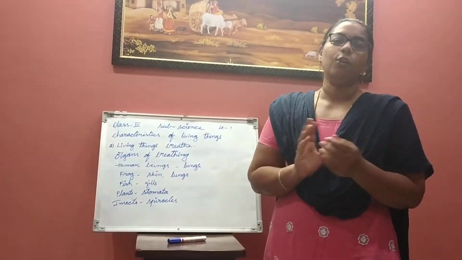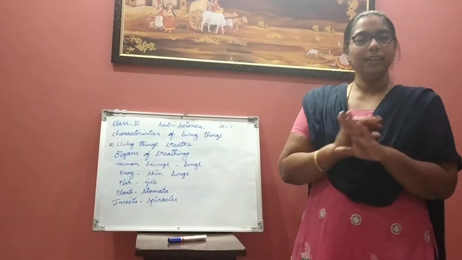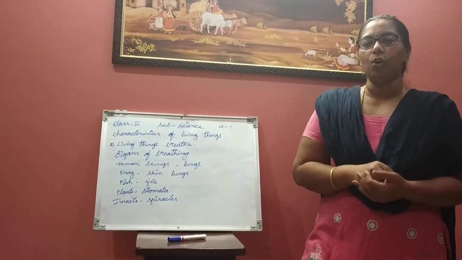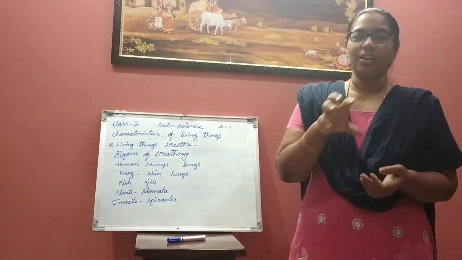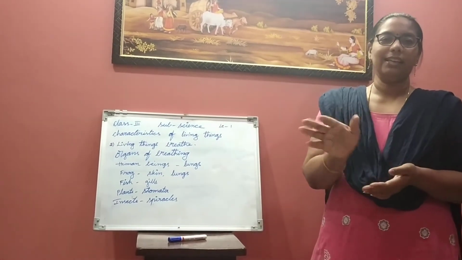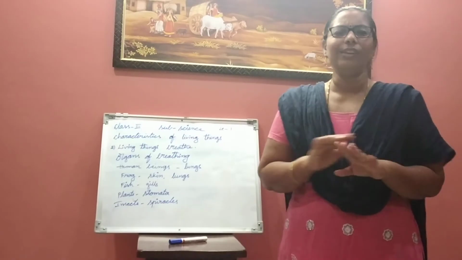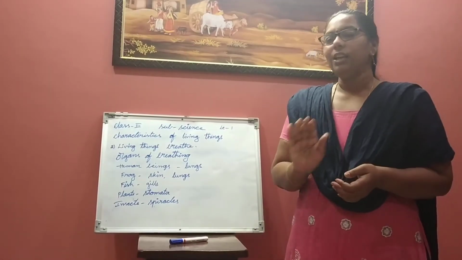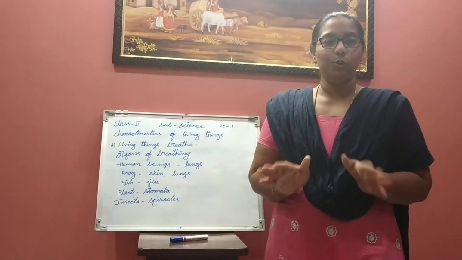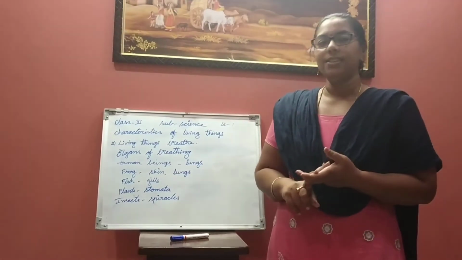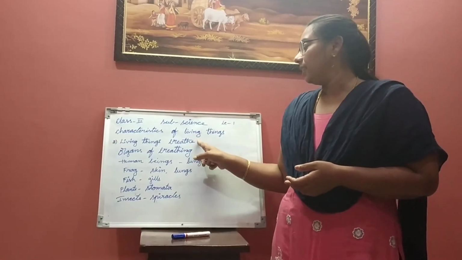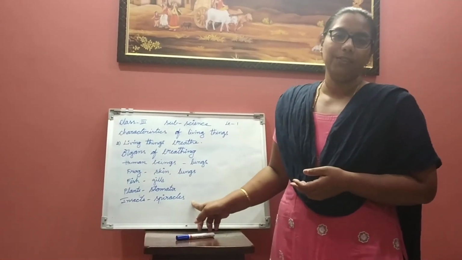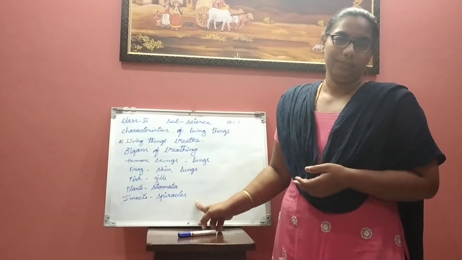But coming to non-living things, they do not need air to breathe. For example, take a toy and keep it inside a jar and keep the lid tight so that the air cannot go in. What happened to the toy? It will not die. It will not feel any suffocation. Nothing. So non-living things do not need any air to breathe. So the second characteristic of living things is that living things breathe. And these are the different organs of different living things which help them to breathe.